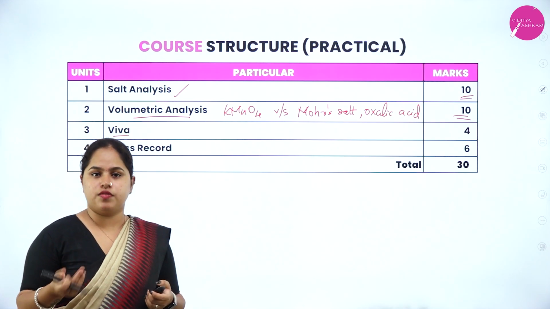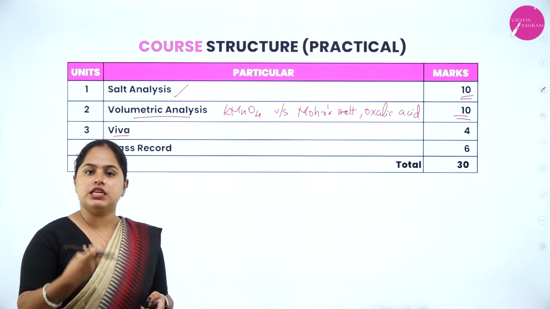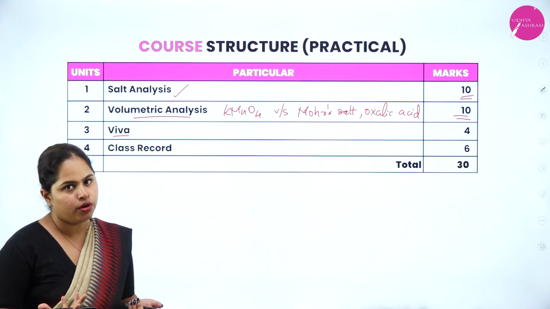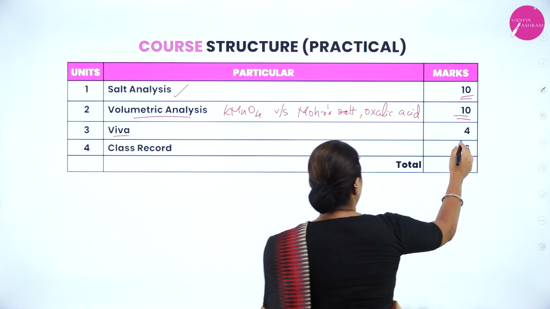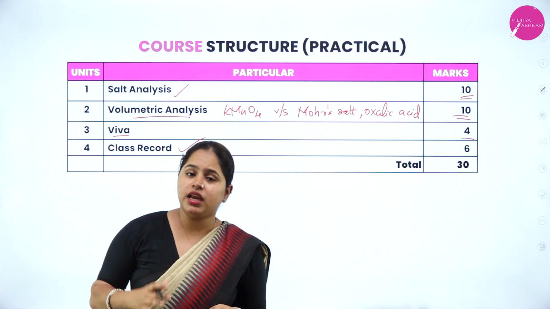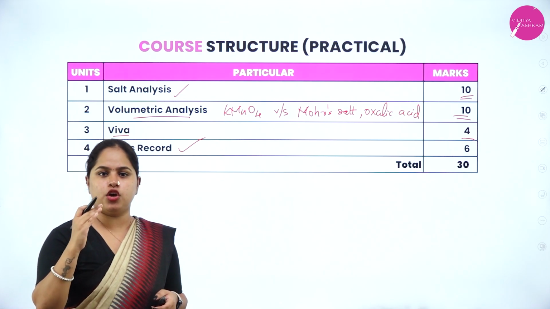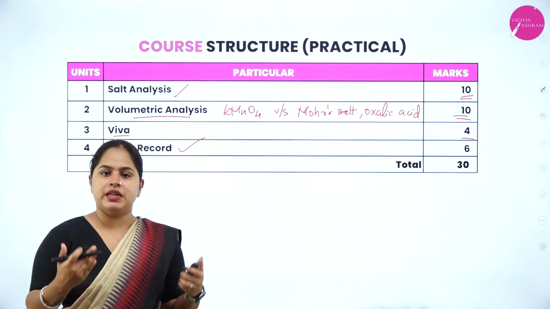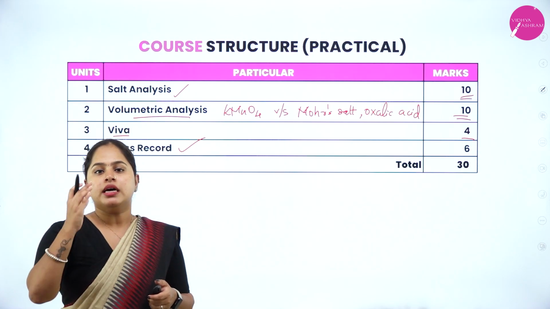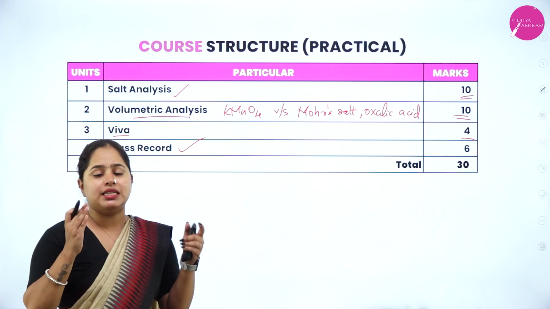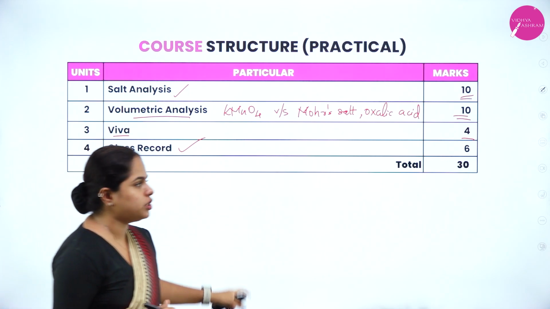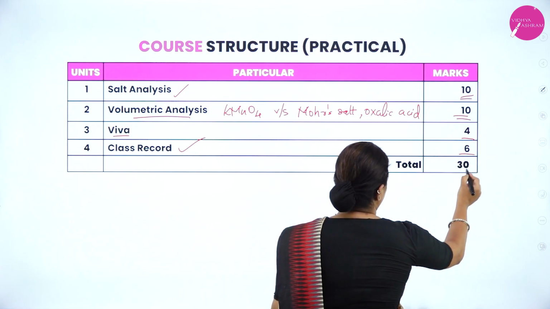The third part is Viva, wherein the questions will be asked from the syllabus of the practical exam, what we are going to discuss. You will get 4 marks from that. And the last one is your record submission. It is very important to neatly maintain your record. It has to be completely bound with brown paper as well as neatly labeled, written neatly as well, and submitted on time. For the record submission, you will have 6 marks.